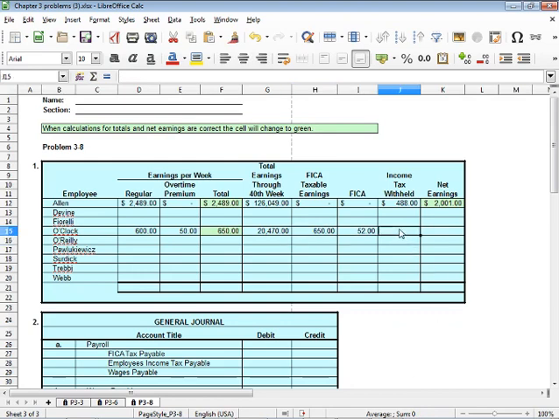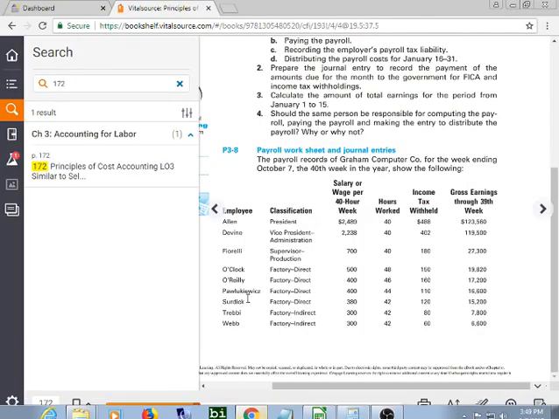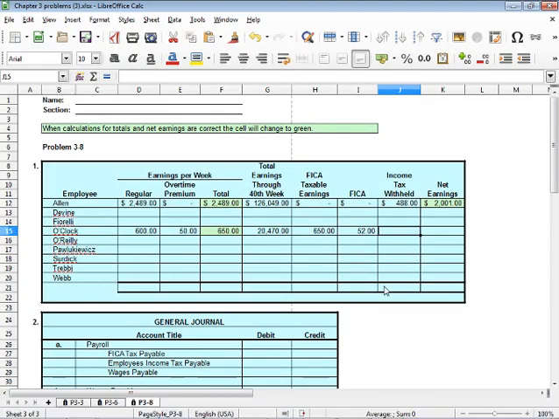How much was his income tax withheld? Income tax withheld, if we go back over to the problem, he had $150 withheld from his income taxes. So, what is his actual earnings? His actual earnings is going to be the 650 minus his FICA, which is 52, minus the income tax withheld. He has made $448.